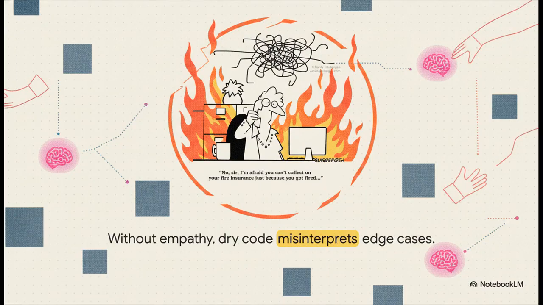We see this exact same breakdown in claims adjustments. Imagine getting your fire insurance claim denied simply because you recently got fired from your job. No way, right? It's an absurdly rigid, completely literal interpretation of a word. But it proves that algorithms desperately need human common sense. Without empathy and real-world context, dry code misinterprets intent and completely botches those unpredictable edge cases.